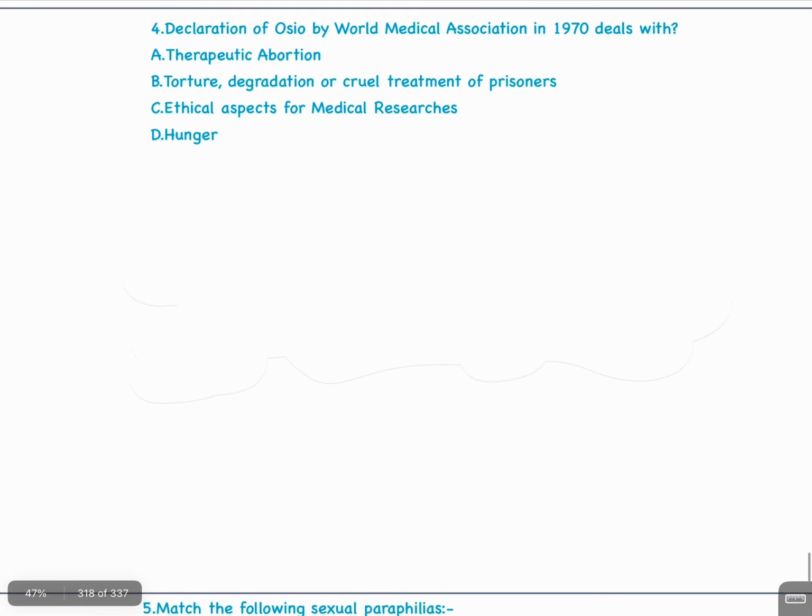Question number 4. Declaration of Oslo by the World Medical Association in 1970 deals with: A. Therapeutic abortion, B. Torture, degradation of or cruel treatment of prisoners, C. Ethical aspects of medical researches, D. Hunger.